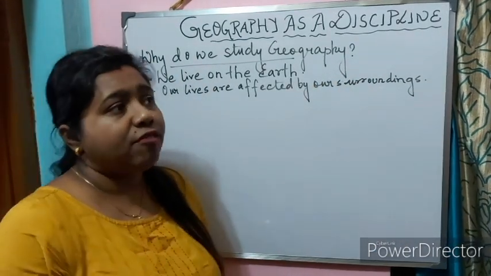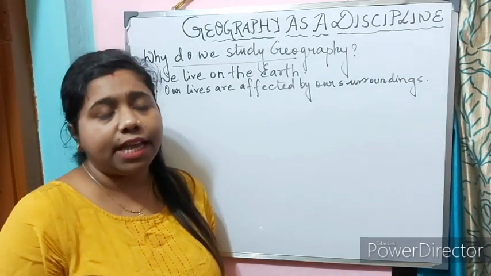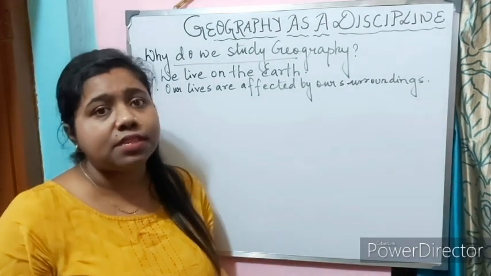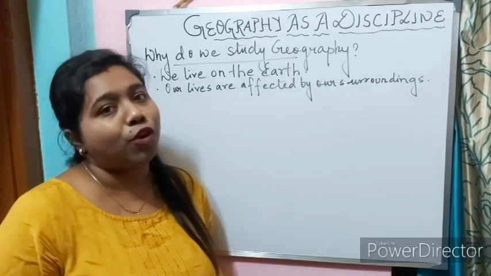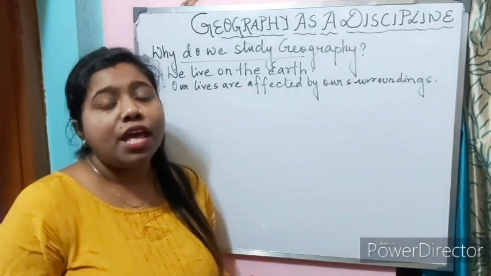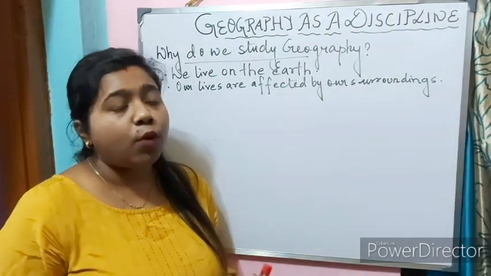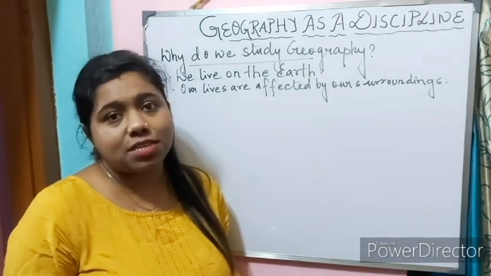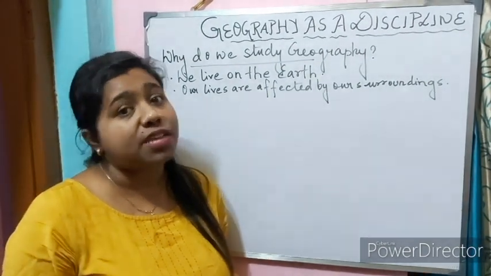As we can see, everything in our surroundings like plants, animals, water, minerals, everything is actually derived from nature. So it is very important to understand the physical environment. There was a time when in the primitive society, man only ate edible plants and animals to survive.